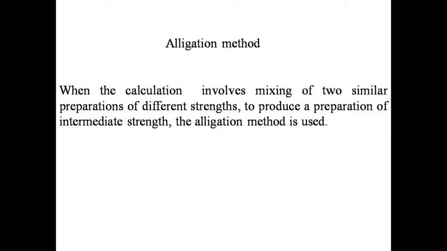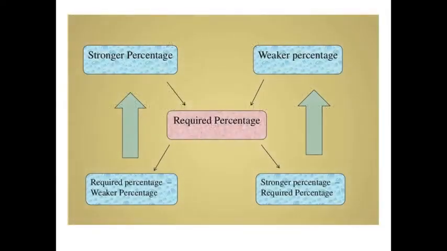Next, alcohol dilution calculations can be done by using the alligation method when the calculation involves mixing of two similar preparations of different strengths to produce a preparation of intermediate strength.